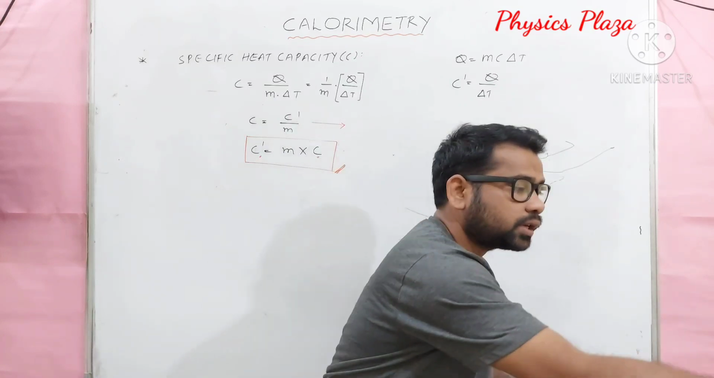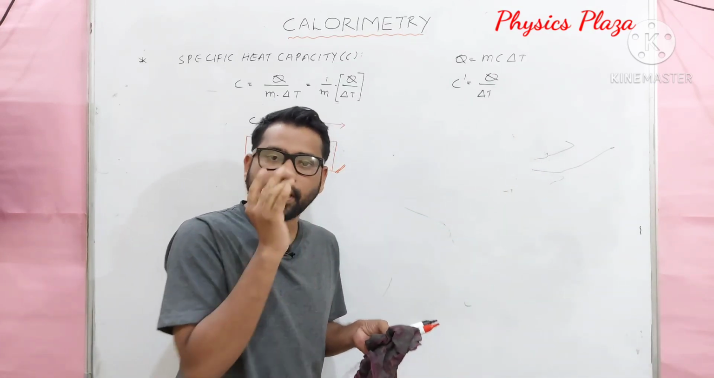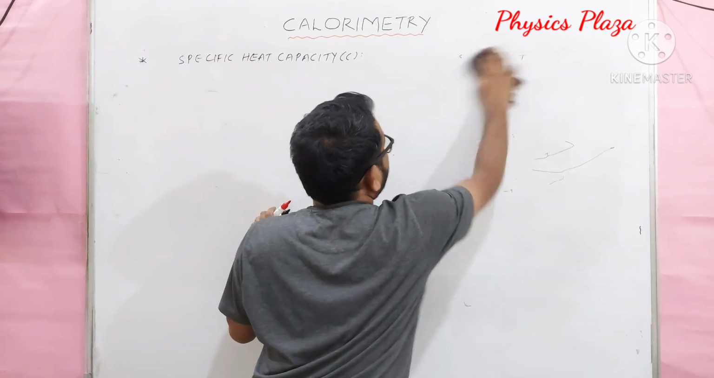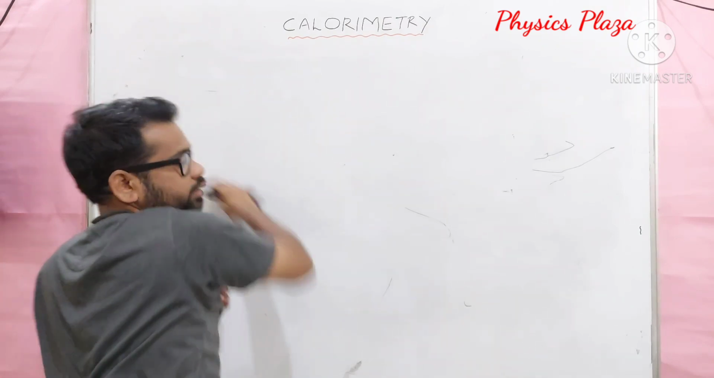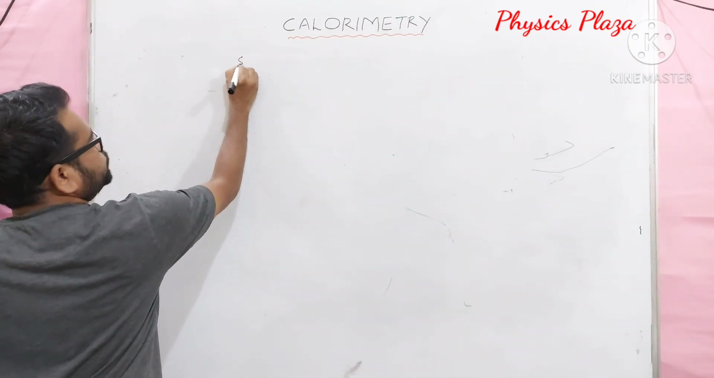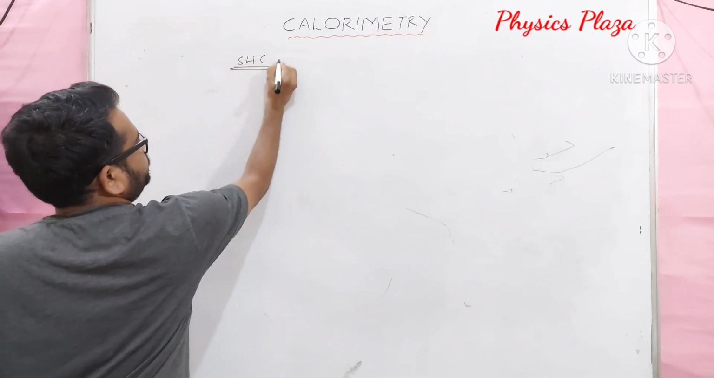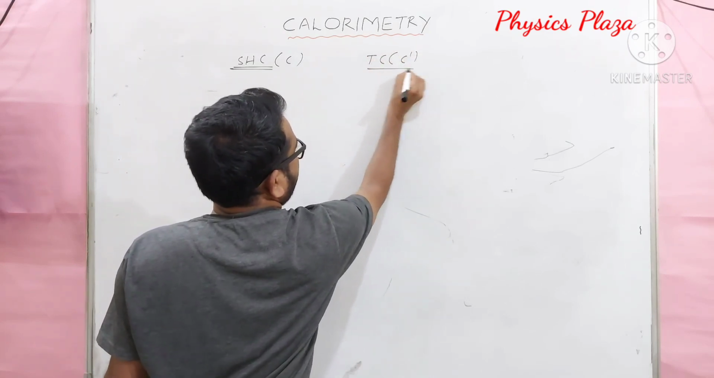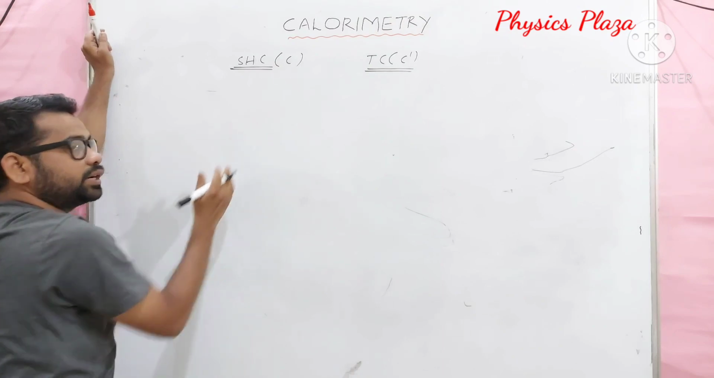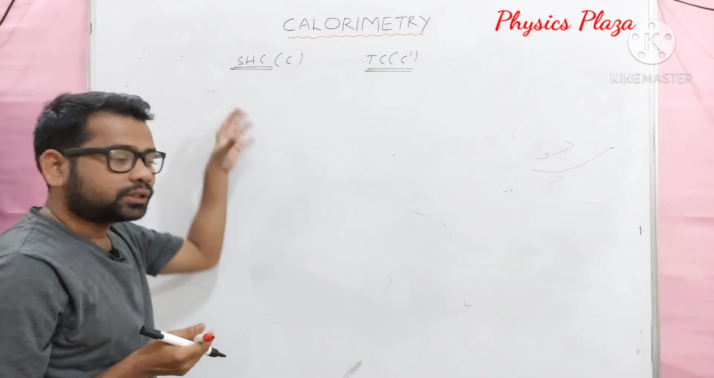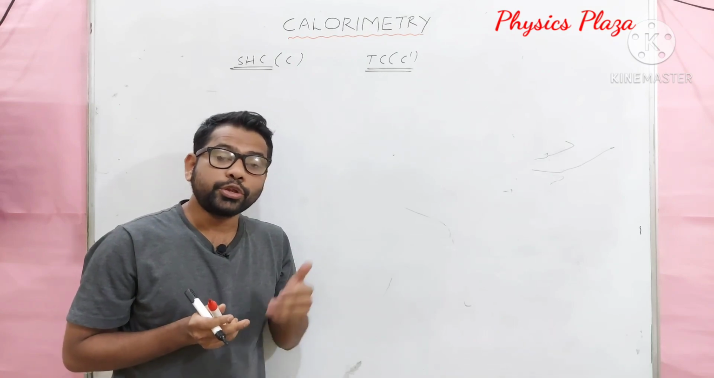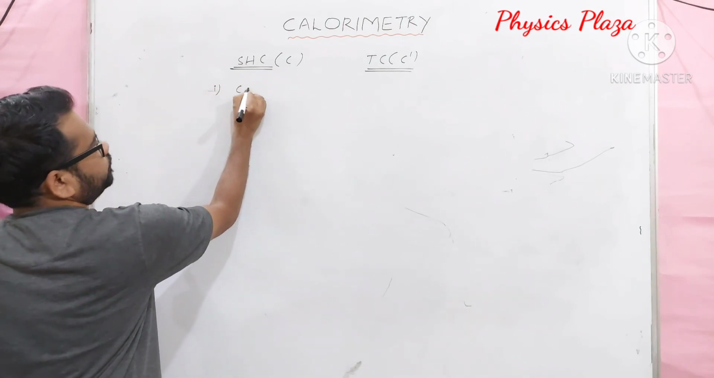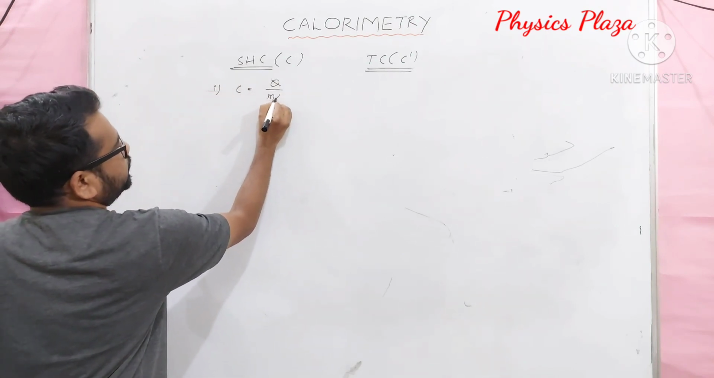Children, here now we'll see the comparison between specific heat capacity and thermal capacity. It's very important. Here, specific heat capacity is C, and here is thermal capacity, that is C dash. First you can write a definition. What is specific heat capacity? The amount of heat required to raise the temperature of unit mass of a substance by 1 degree Celsius is called specific heat capacity. The formula is Q by M delta T.